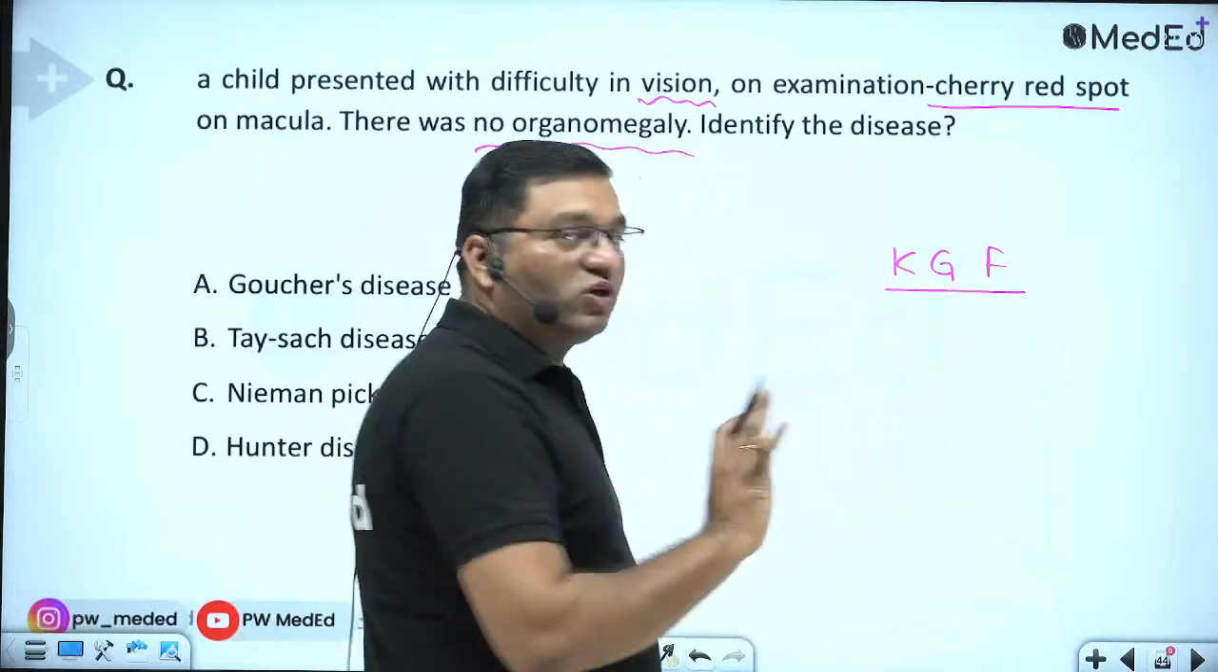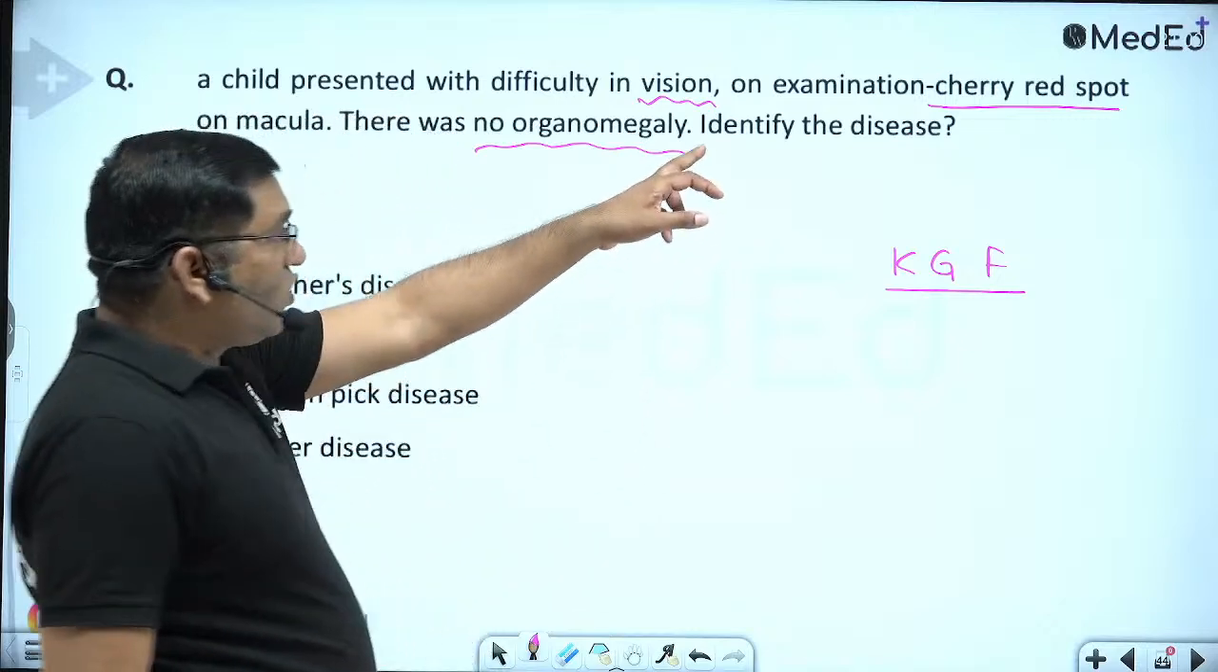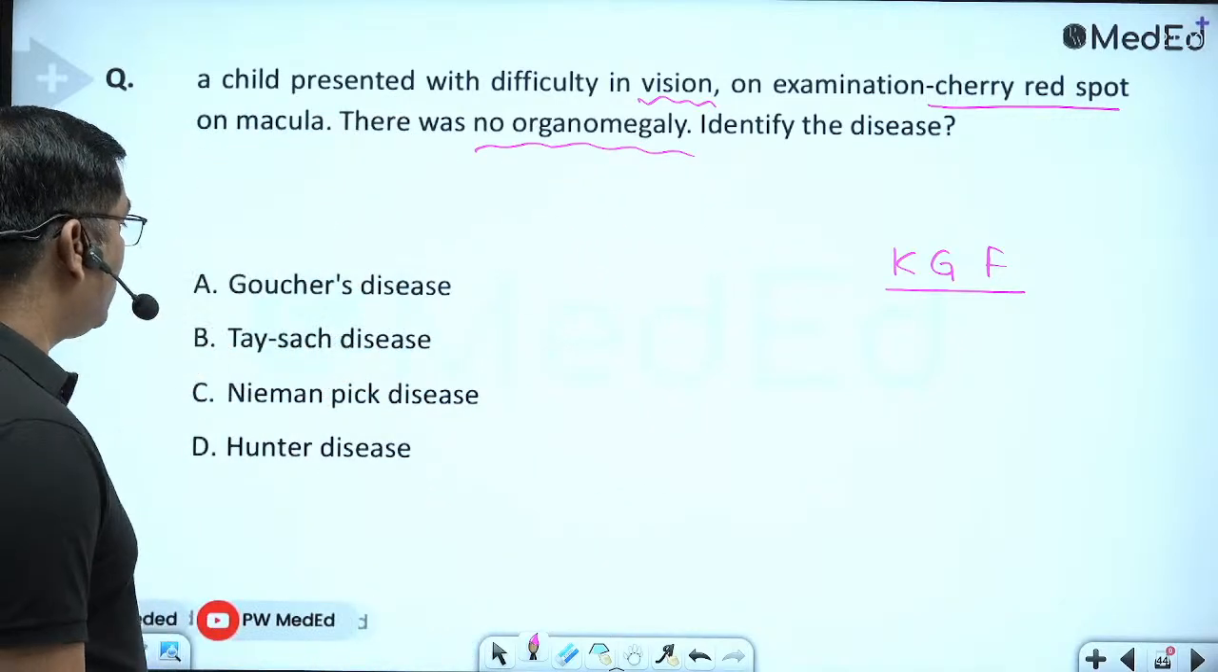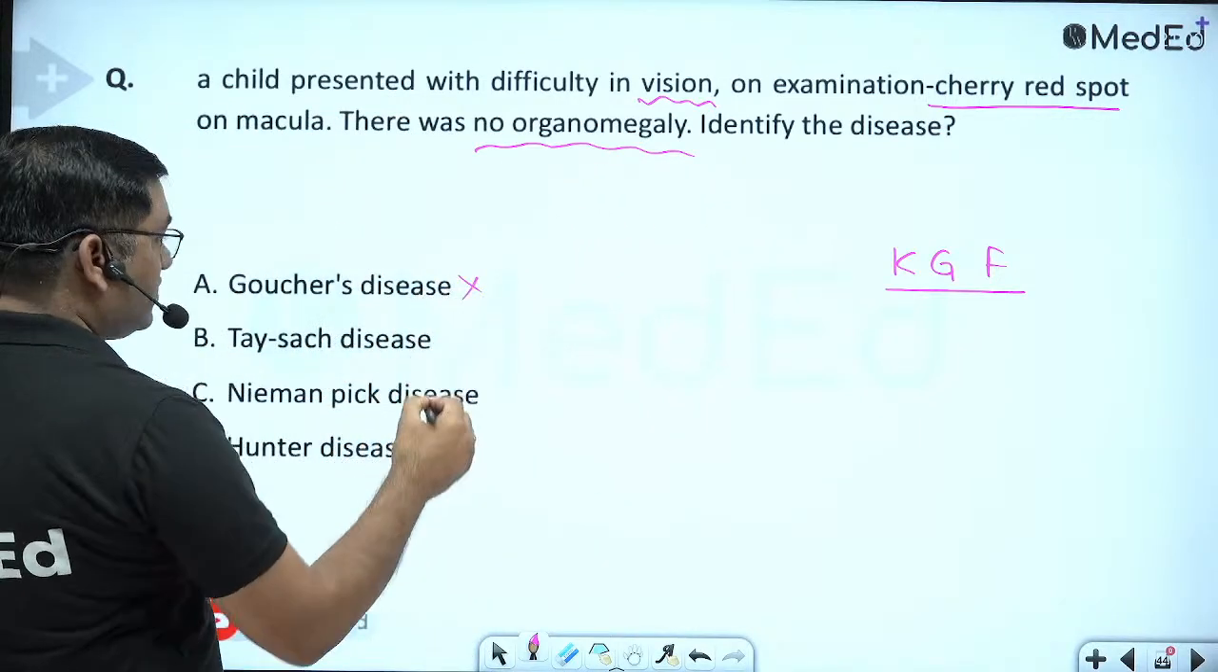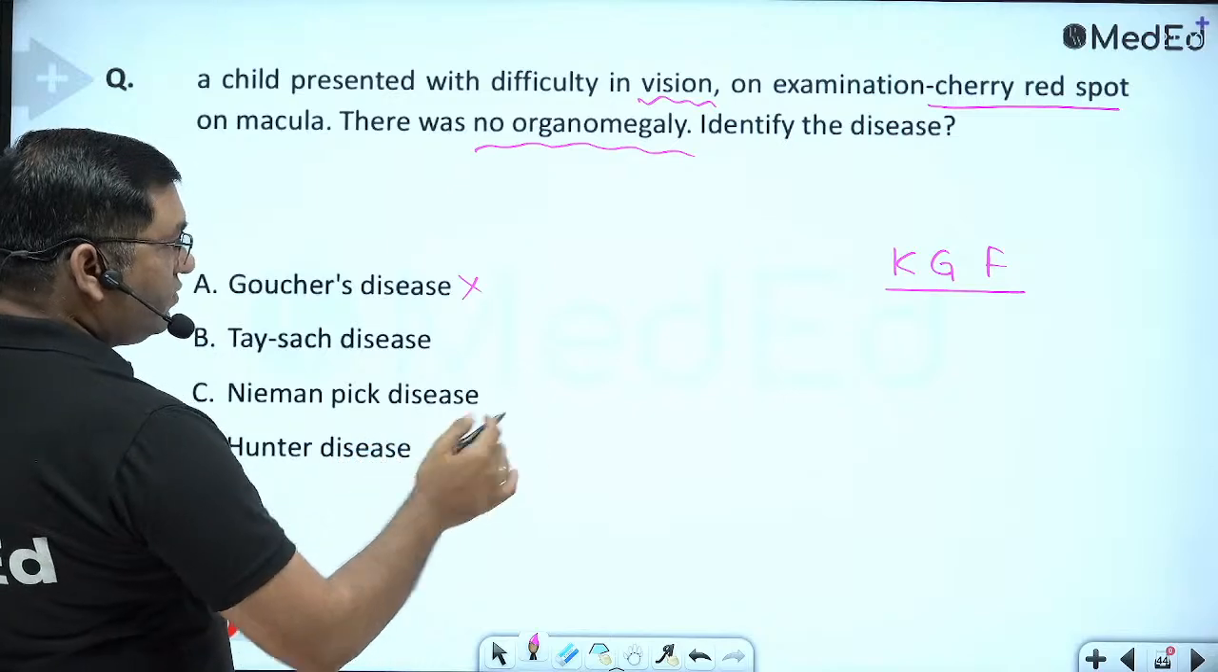इनमें cherry red spot नहीं रहता. So on examination there is cherry red spot on the macula. So Gaucher is not the answer.